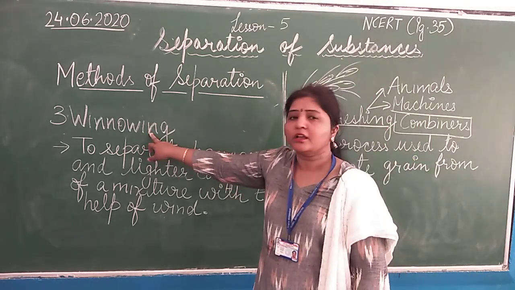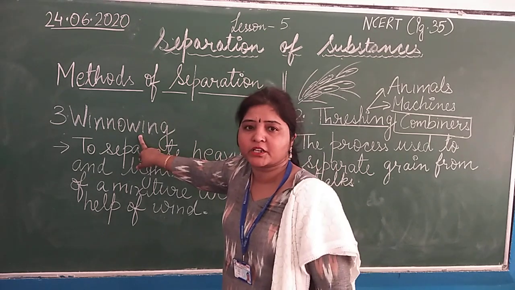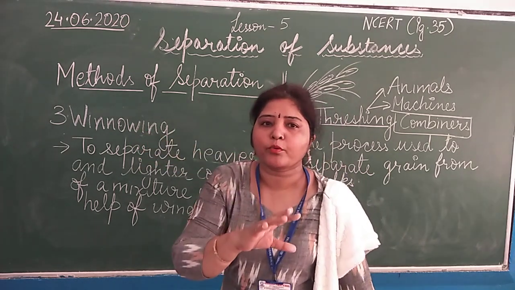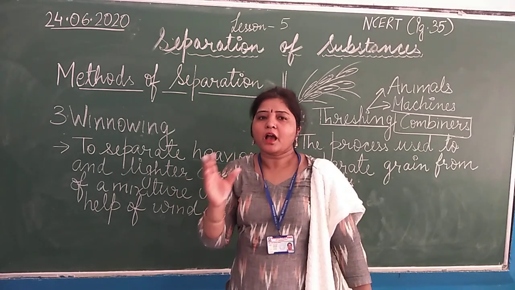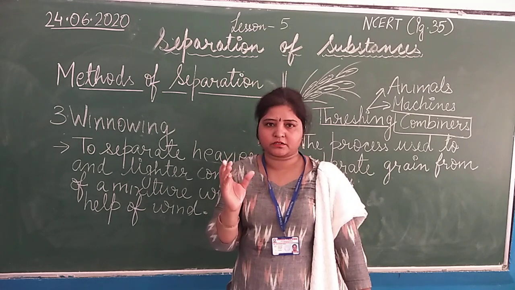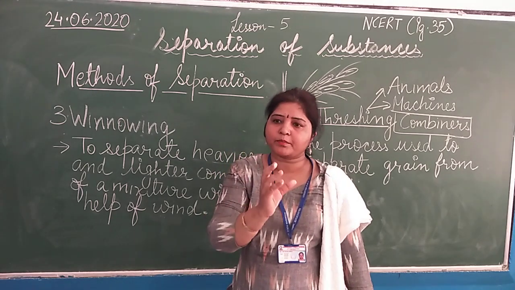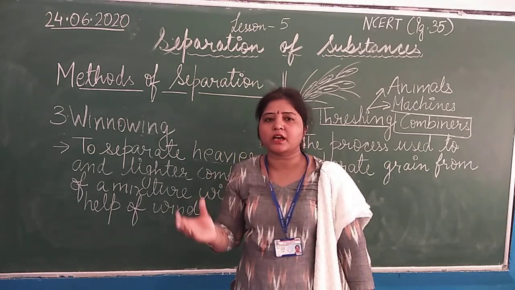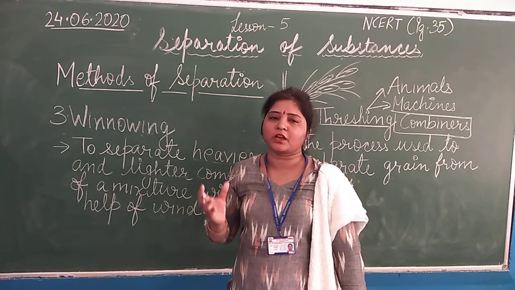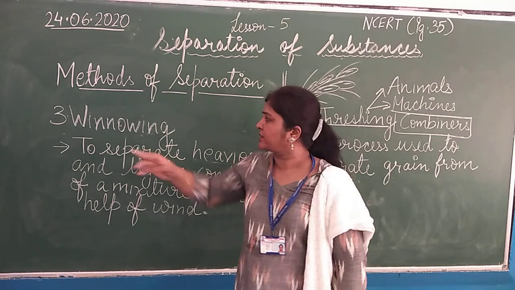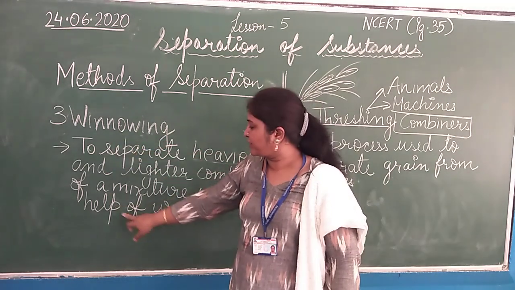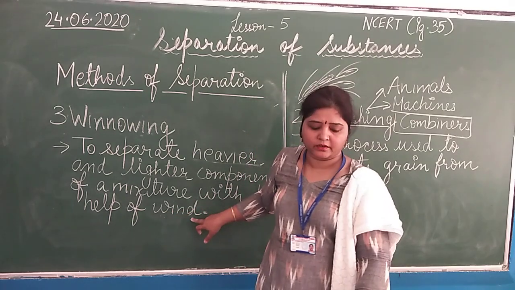So in winnowing, we can separate the mixture when the components of a mixture are different according to their weight. When there are heavier particles mixed with the lighter particles, then that type of mixture can be separated by the method of winnowing only with the help of wind.